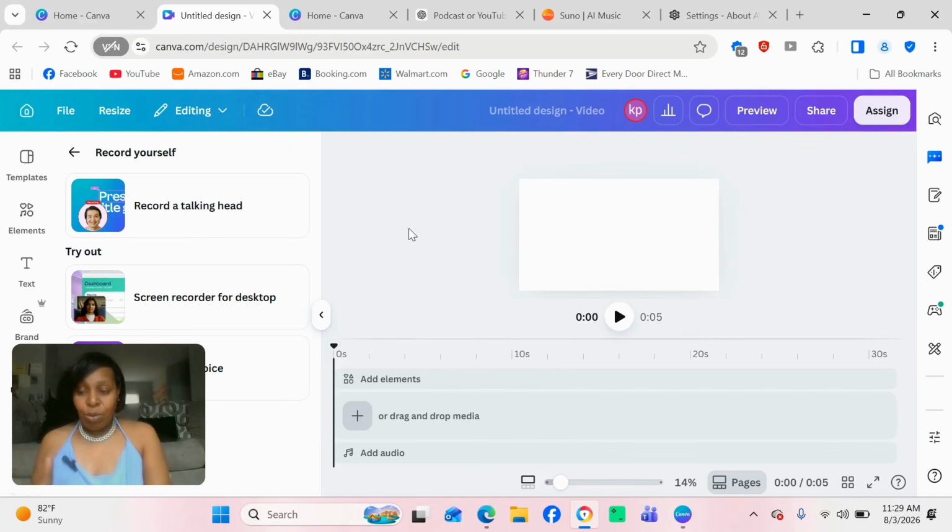They're not doing it no more. They used to let you download it for free, but what I did, I went to Canva, opened up my upload section, pulled up the screen recorder for desktop, and I recorded the song as it played for me on Suno. I took the song and brought it to Canva.